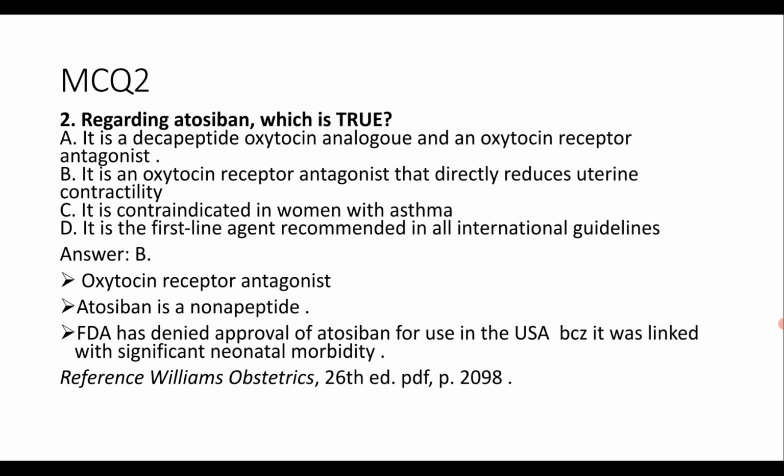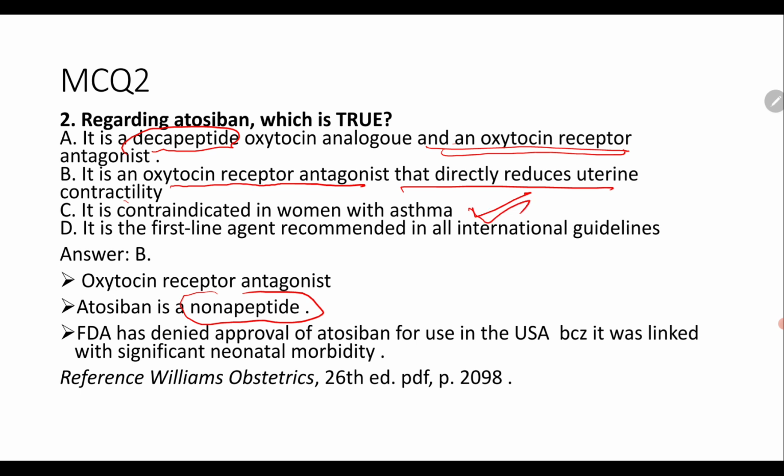It is a decapeptide oxytocin analog and oxytocin receptor antagonist. No, this option is not correct. It is an oxytocin receptor antagonist, which is correct, but it is not a decapeptide. Actually, it is a nonapeptide. So atosiban is a nonapeptide. Then the second option: it is an oxytocin antagonist and directly reduces uterine contractility. This we will see. It is contraindicated in women with asthma.